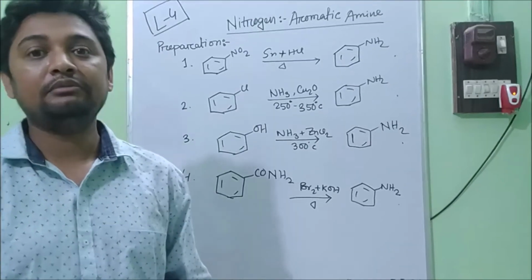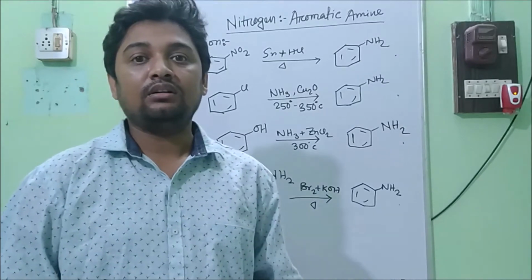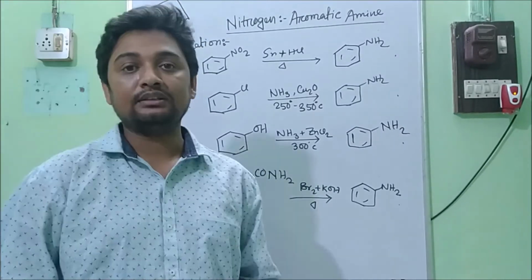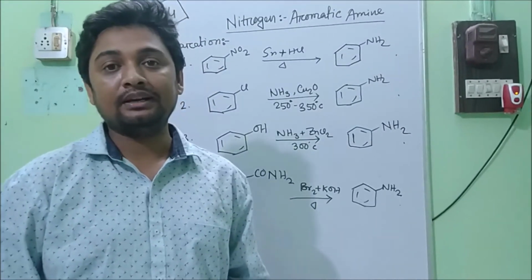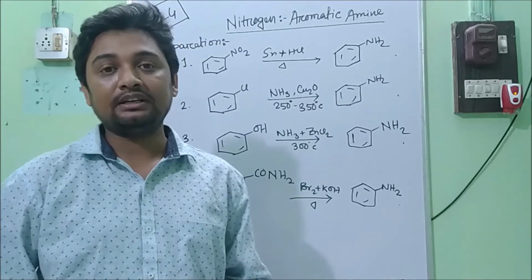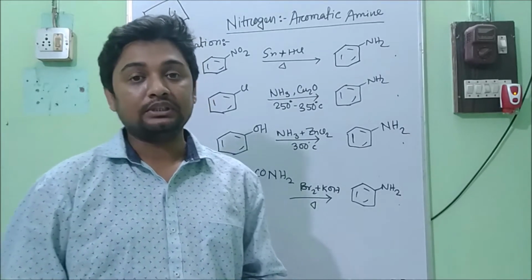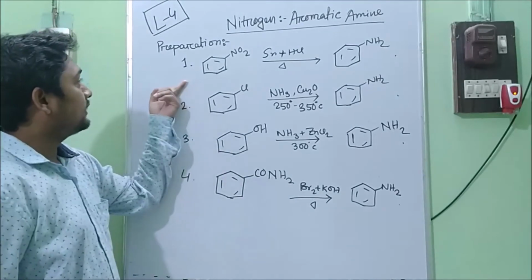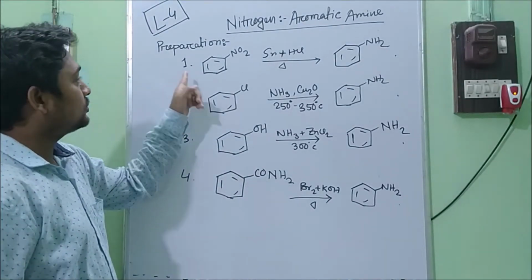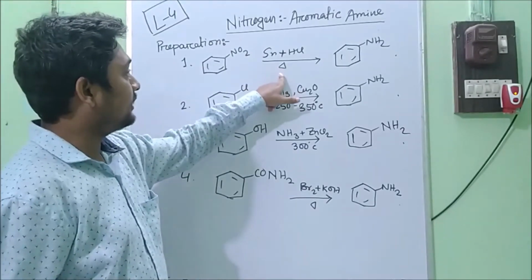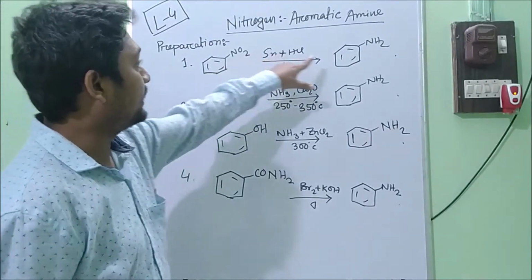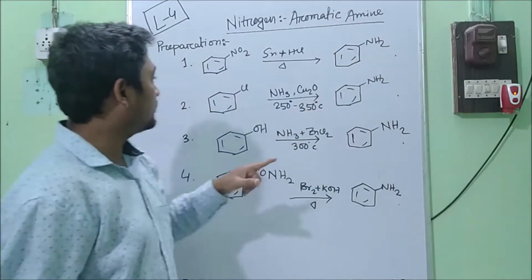Hello friends, today I will discuss aromatic amines. Now look at how we can prepare aromatic amines from other aromatic compounds. First one, nitrobenzene. On reduction with tin and HCl, the nitro group will convert into an amine.